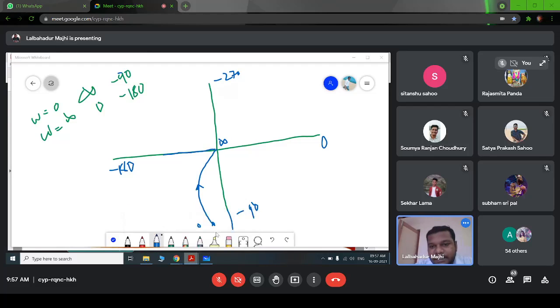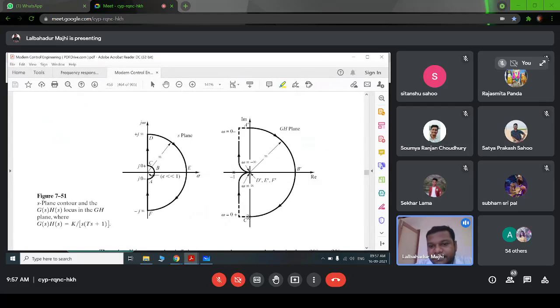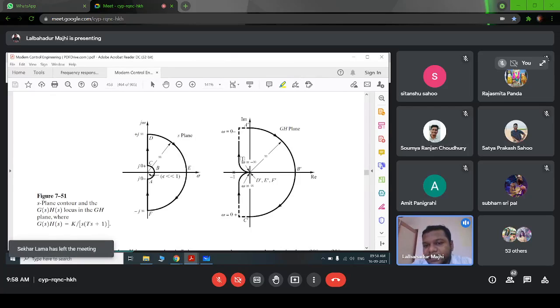This is our polar plot. Nyquist plot, we have to consider this one also. This is omega equal to 0 to omega equal to minus infinite, right? Because we are considering the whole right hand side of the S plane. Even we are including the negative side also. Okay, this is 0 to infinite, and then we have to make this omega equal to 0 minus to minus infinite. So we don't have to calculate the magnitude at omega equal to 0 minus and minus infinite.